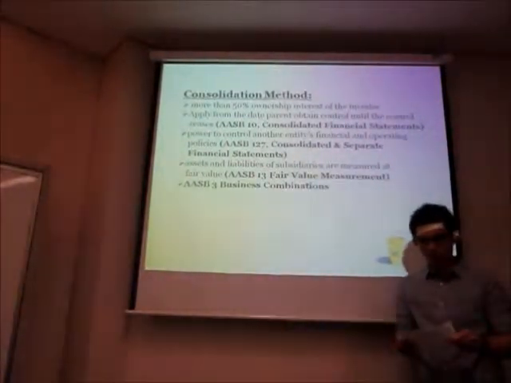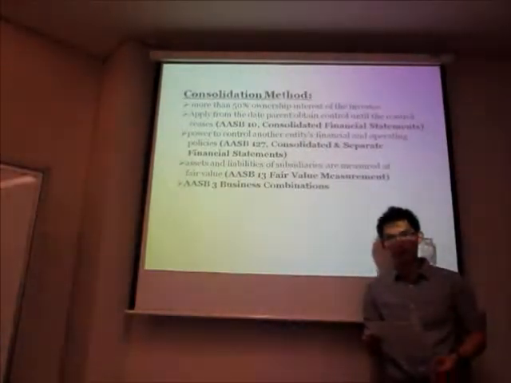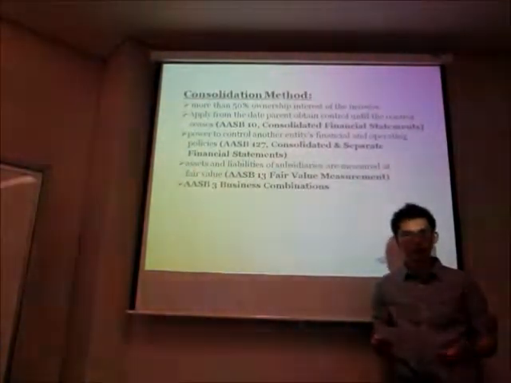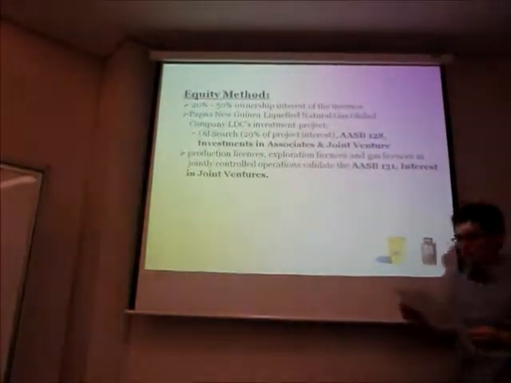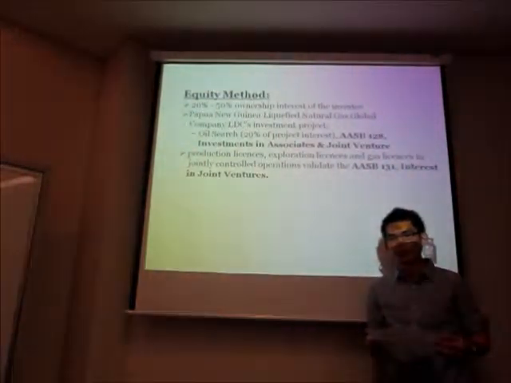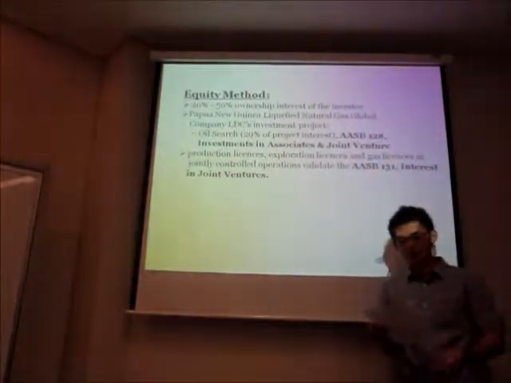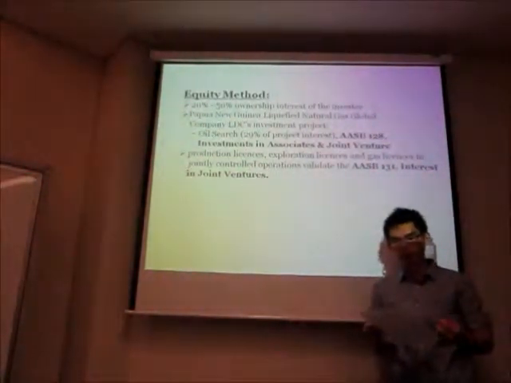In short, investment in a subsidiary is accounted for in the parent entity as an investment by the parent. Secondly, the equity method is used when the investor has more than 20% but less than 50% ownership interest in the investment in the subsidiary, or associate or joint venture.